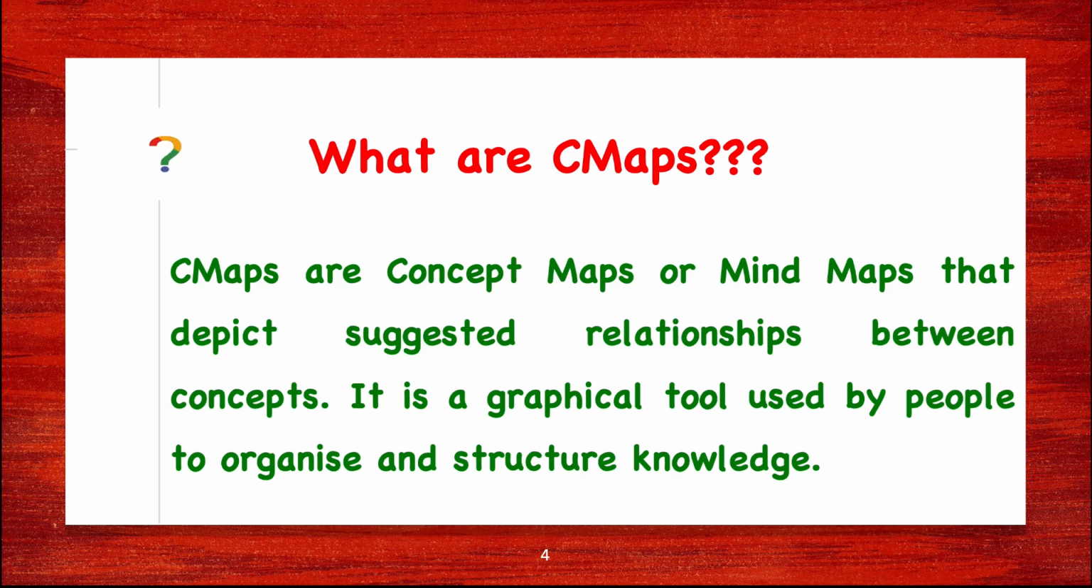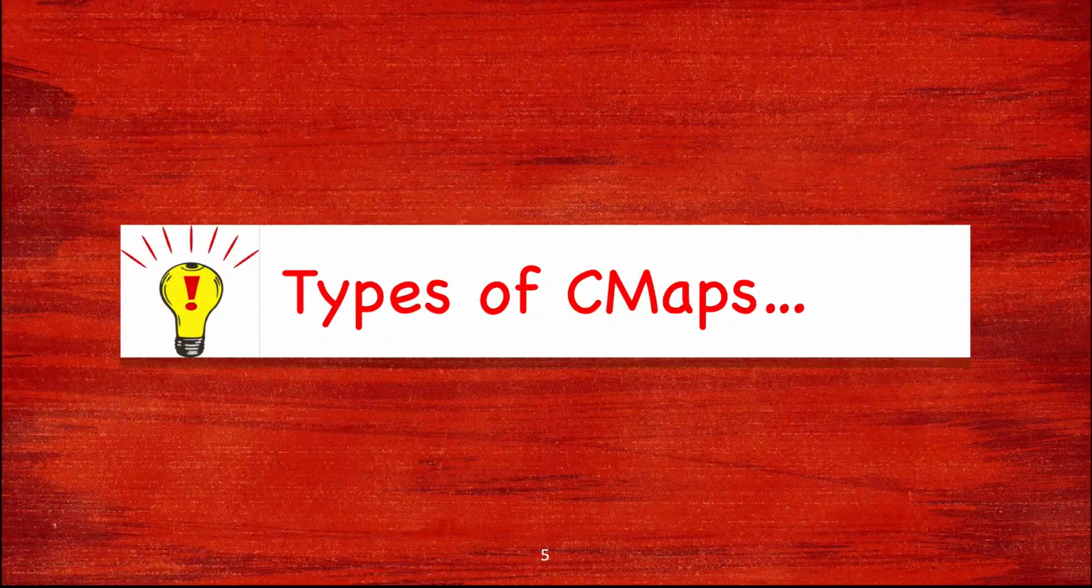Number three, the structure is hierarchical and the root node of the map is a good representative of the topic of the map. Therefore, concept maps are an effective way to visually represent a person's understanding of domain knowledge. All these things will get clear to you one by one as we move on with the video. Right now, let me show you the types of C maps that can be constructed by an individual while doing his research or teaching learning process.